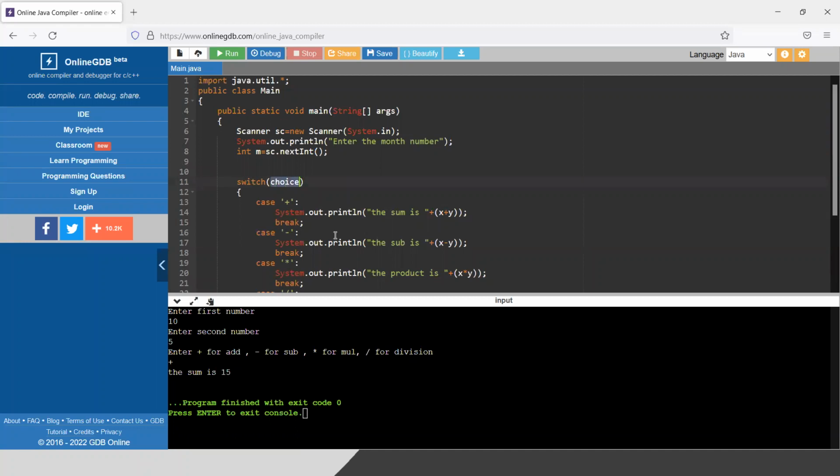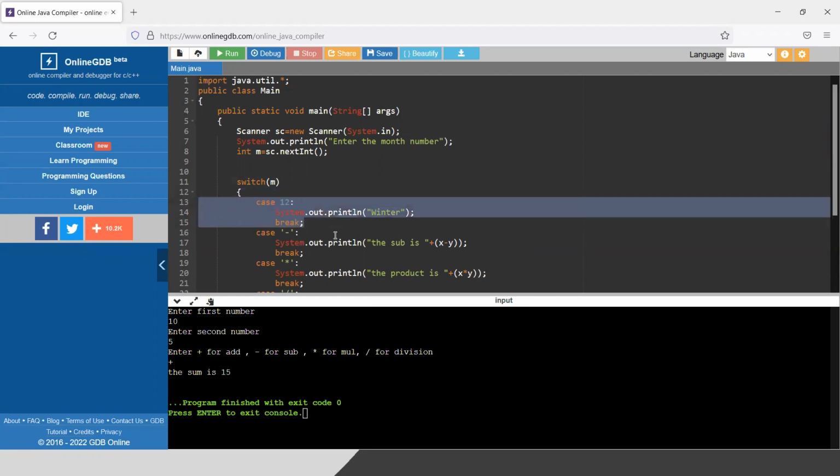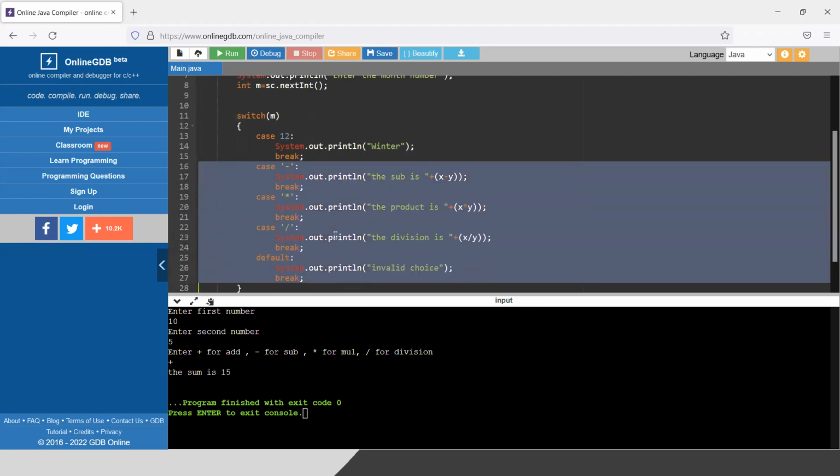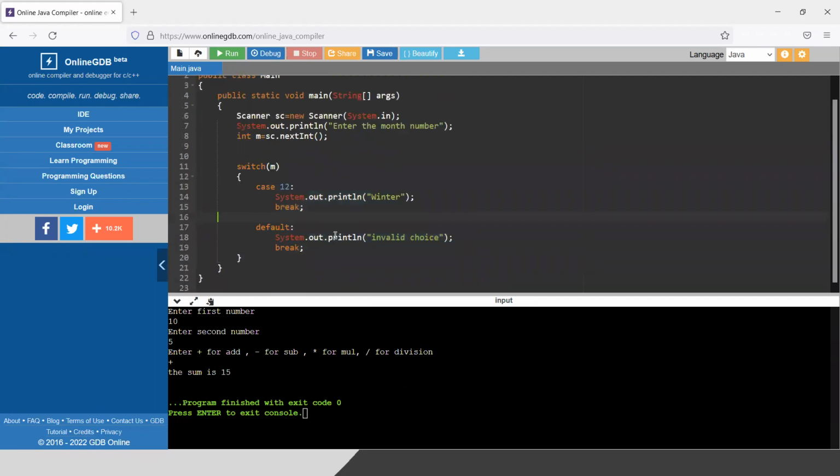So I will check the value of M. If it is 12, say, I will print winter here. Let me delete this thing and break. If it is 1, I will print winter again. Let me delete all this except default. Default will be required. If anyone enters some bad value, obviously, I need to check that. Okay. If anyone enters case 1, sorry, that will be winter again. If the value of M is 2, it will be winter.